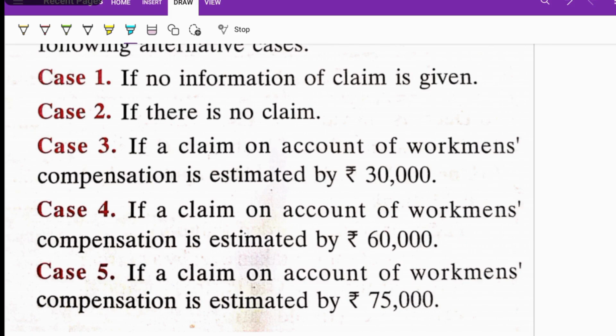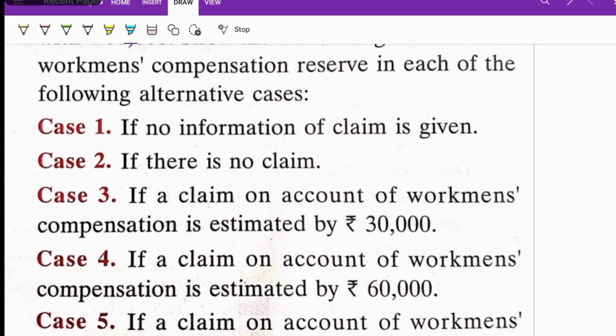So we are going to do all these cases. Only these five cases will be the major possibilities which are coming for your final exam. Only a maximum of five cases will be there. So in this question we are going to discuss all the five cases. Please listen carefully and write in your notes with this question and answer. Let me discuss the first case.